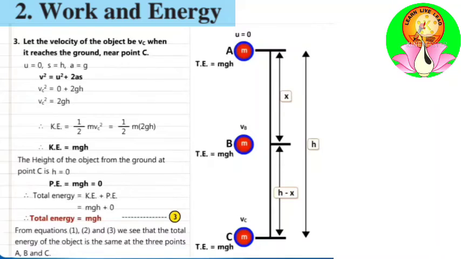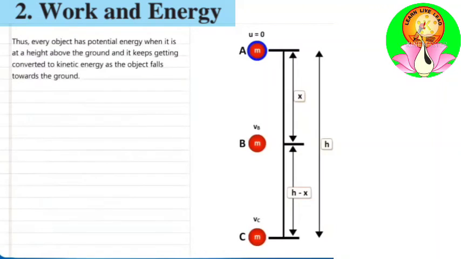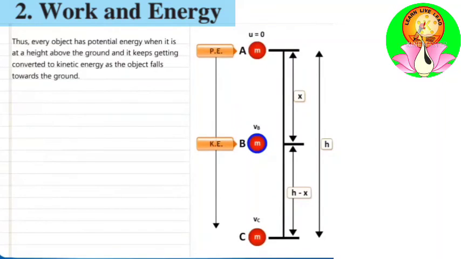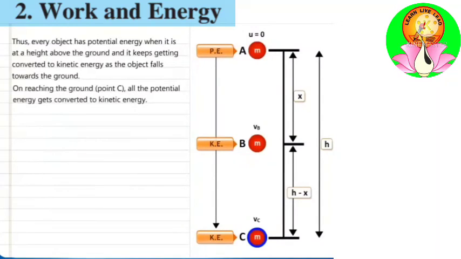From all these equations, we see the total energy at all the points A, B, C is the same. Thus, we say that every object has potential energy when it is at a height above the ground and it keeps getting converted to kinetic energy as the object falls toward the ground. On reaching the ground, the potential energy gets completely converted into kinetic energy.